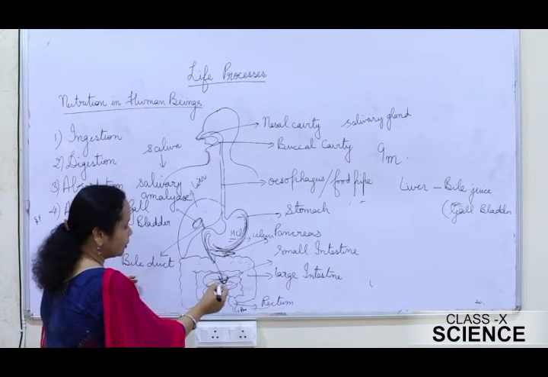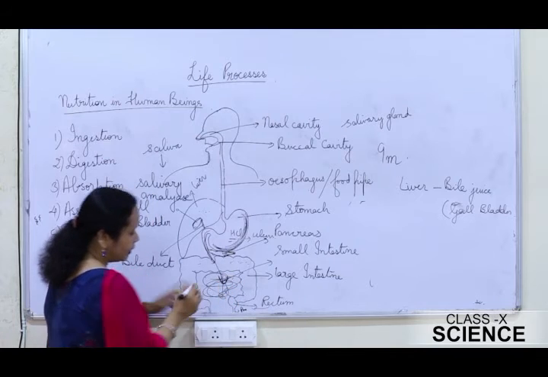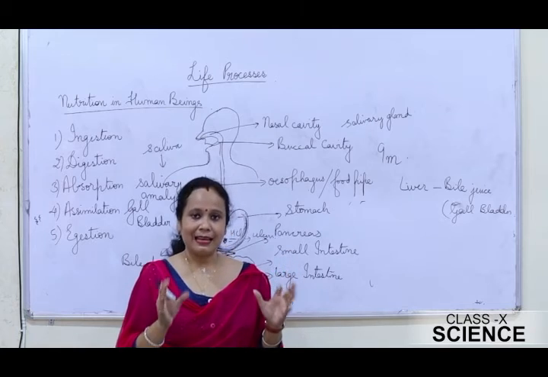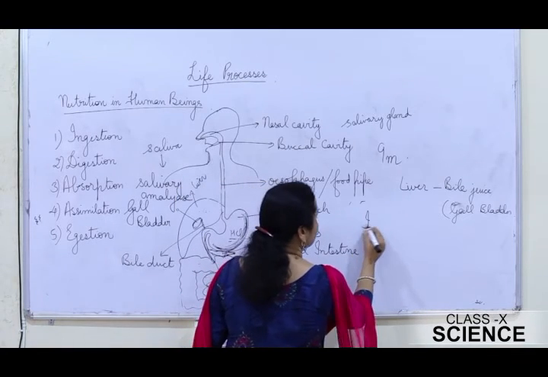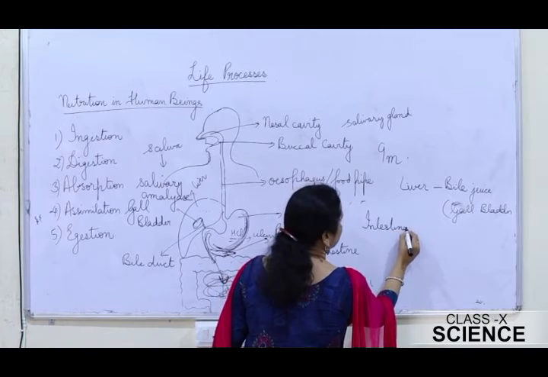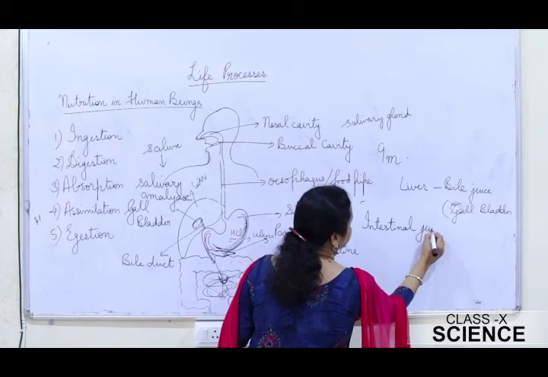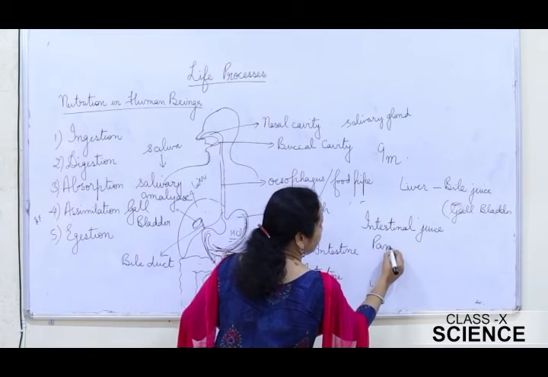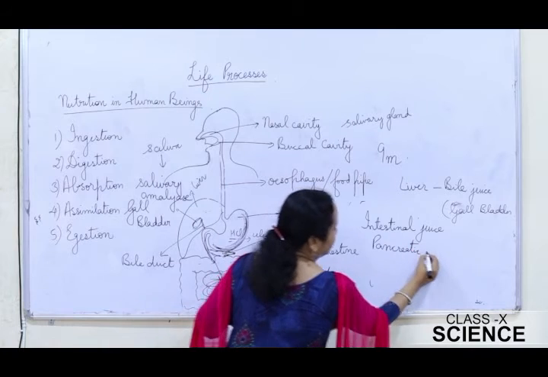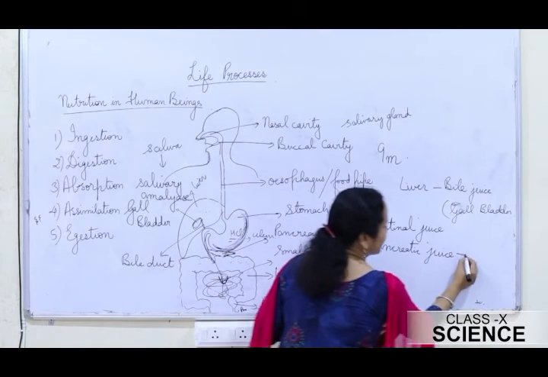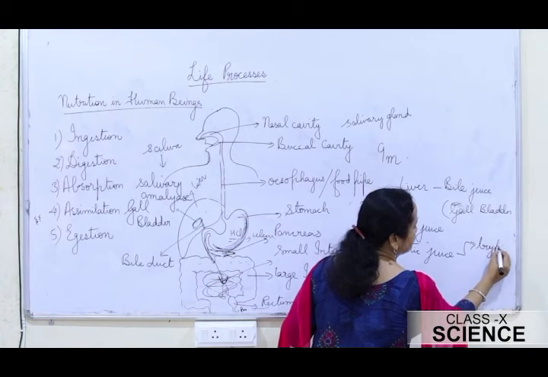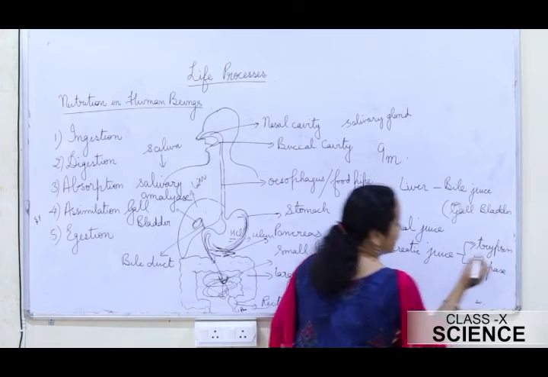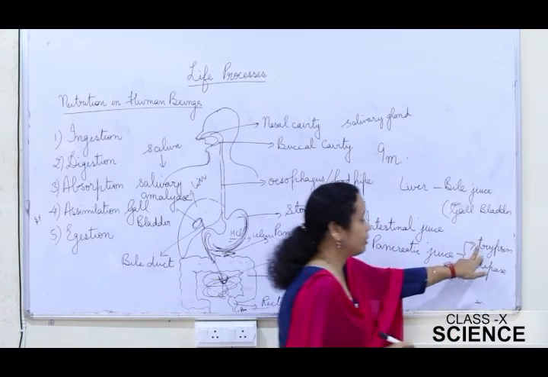intestinal juice. Now in the small intestine, the inner wall of the small intestine actually has certain glands which secrete the intestinal juice. And the pancreas secretes the pancreatic juice, which contains the enzymes trypsin and lipase. And these two enzymes play a very important role in breaking down the fat and protein.